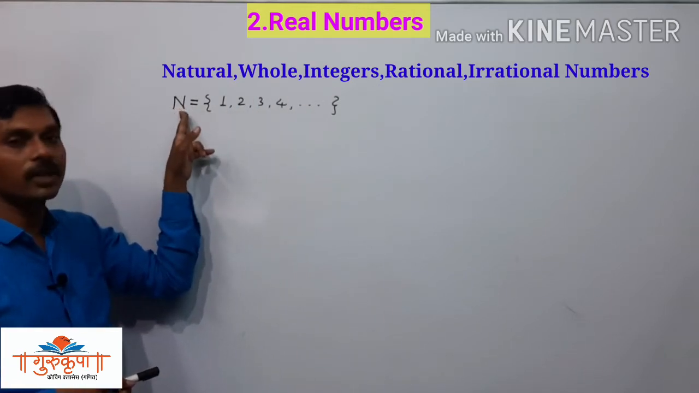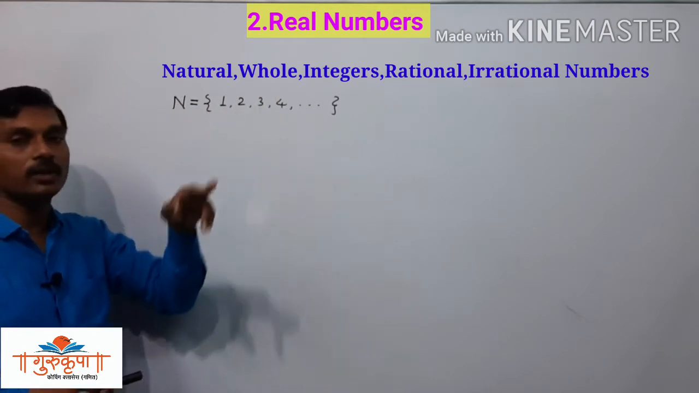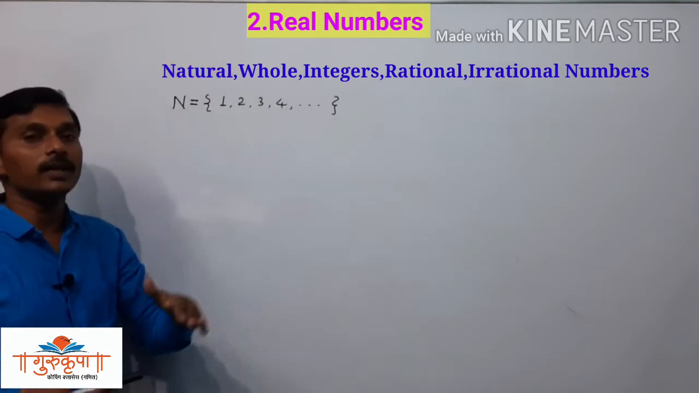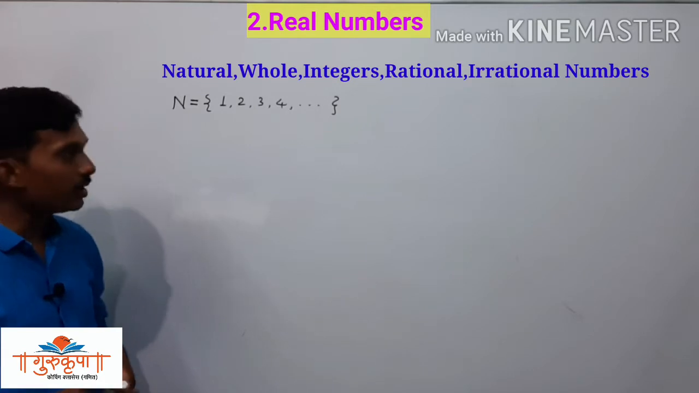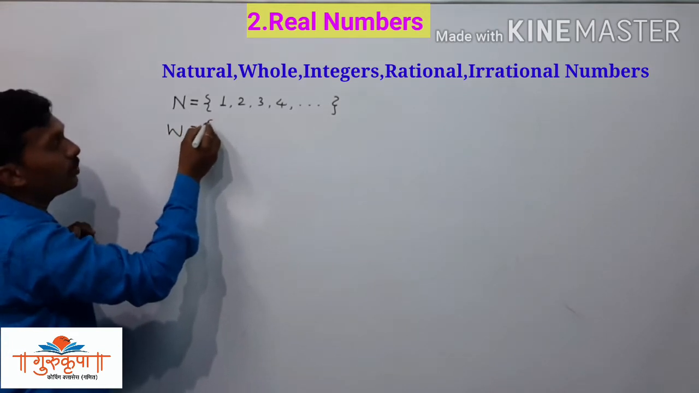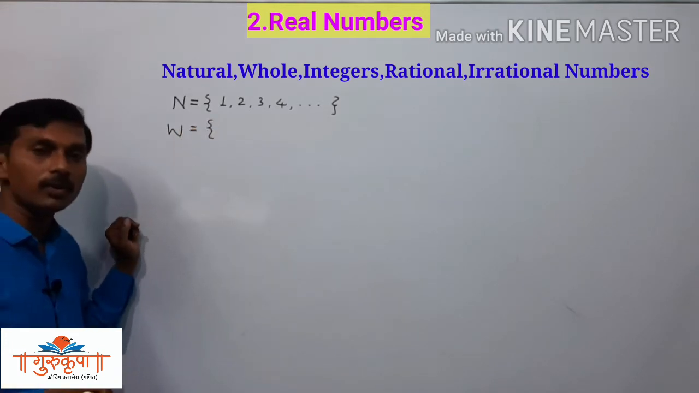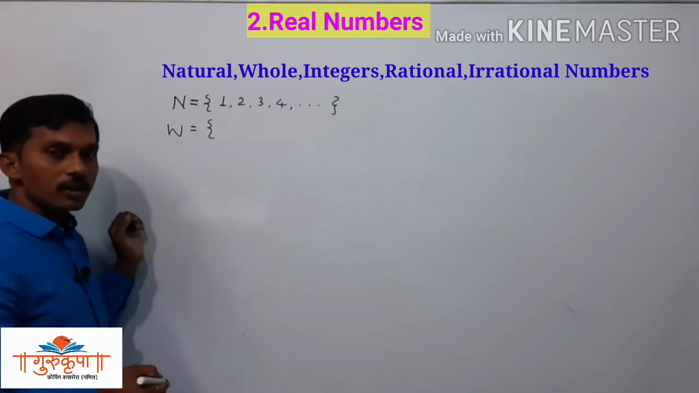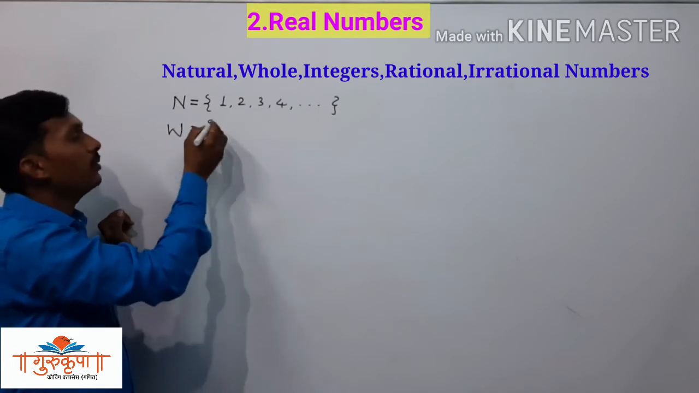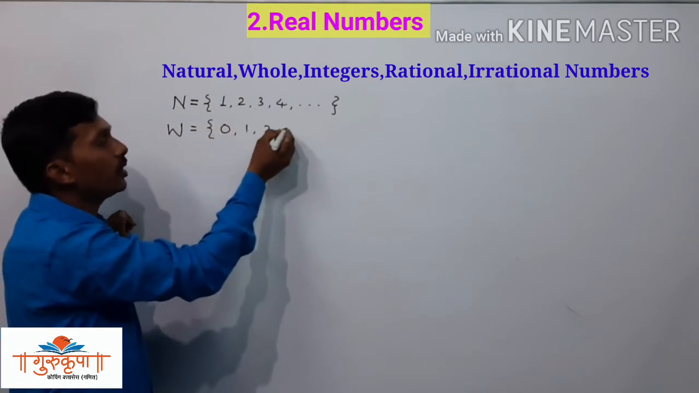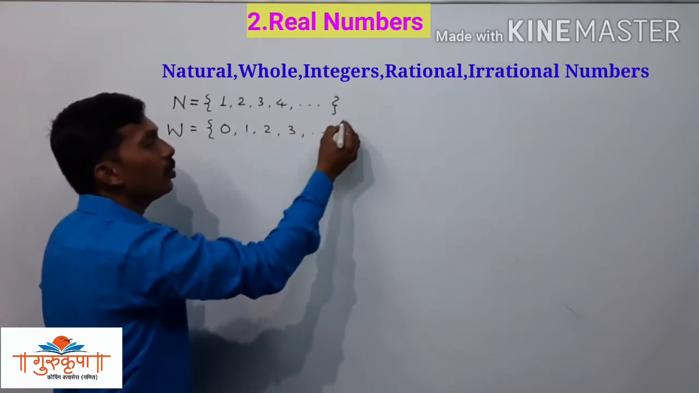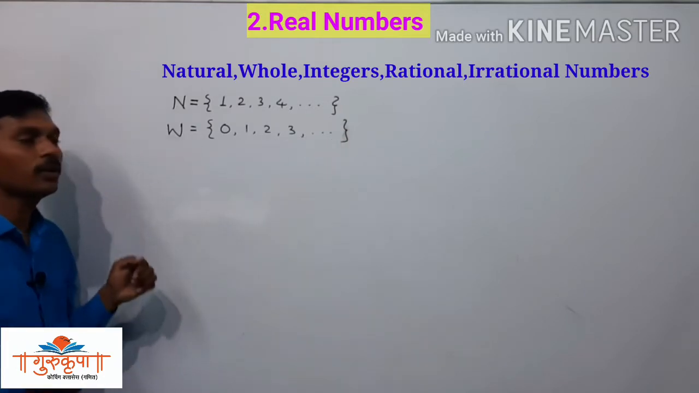Since it is represented by capital letter N, we write N is equal to, in curly brackets, 1, 2, 3, 4 and so on. Since there are infinite natural numbers, then we studied the whole numbers, and we know that the set of whole numbers is represented by the capital letter W. Since the spelling of whole number starts with W, we write it as 0, 1, 2, 3 and so on. That is the set of whole numbers.